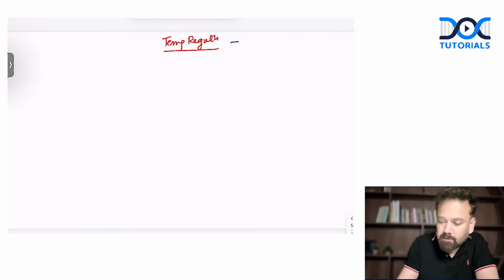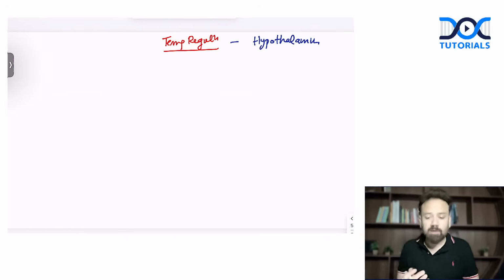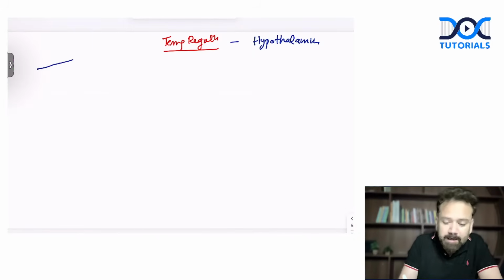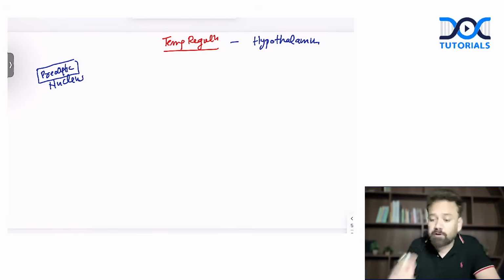We know this is done by our own hypothalamus. Temperature regulation is because of hypothalamus. Normally it is sensed by the preoptic nucleus. But for this control, we have 2 different nuclei.